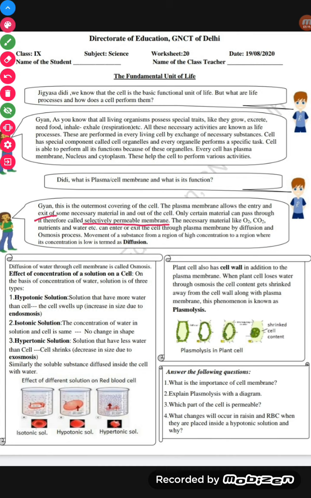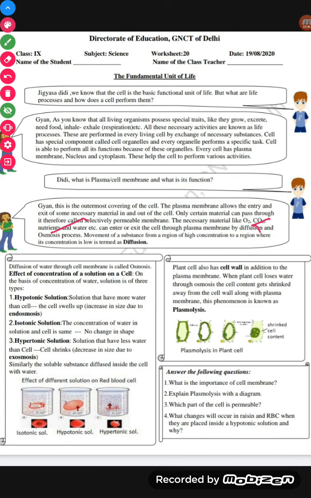This kind of necessary material can enter and exit the cell through the plasma membrane by the process of diffusion and osmosis. Okay, now these terms diffusion and osmosis have entered.